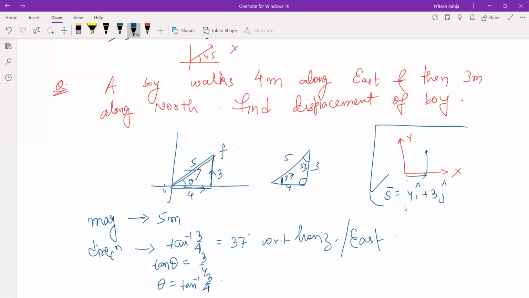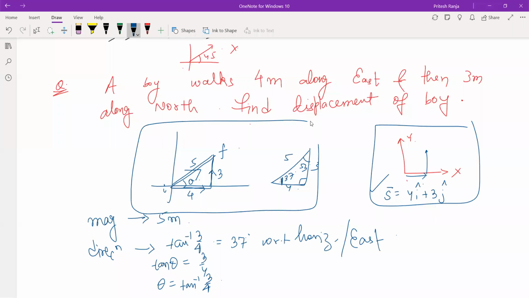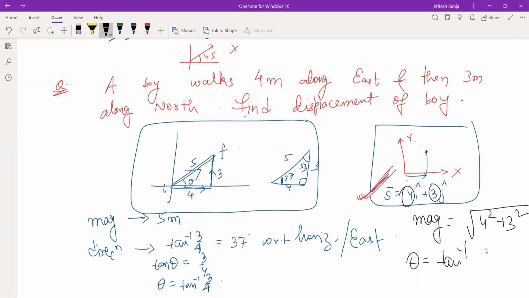So are these two ways clear? So the one who have got the displacement in terms of this, they can get even the magnitude. And what was the way to get magnitude? कोई भी vector ले and then do 4 square plus 3 square. Direction के लिए what do we do? Tan inverse 3 by 4.